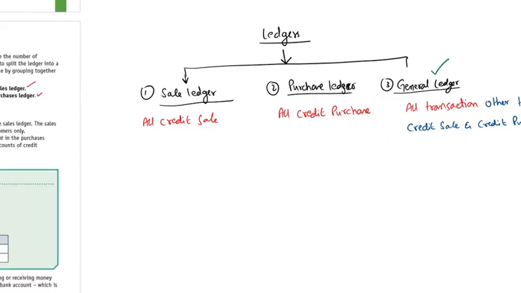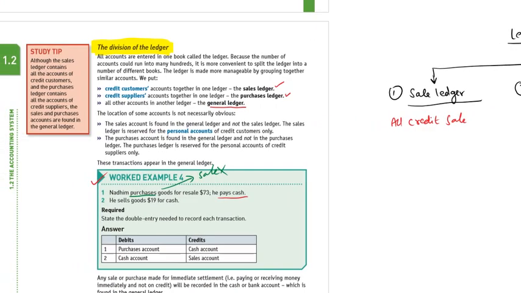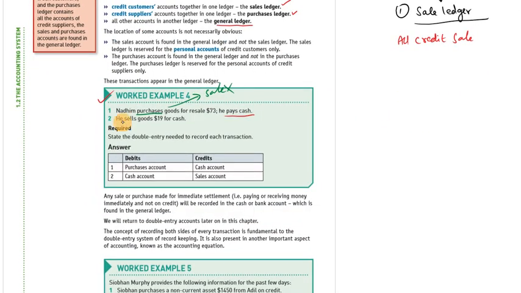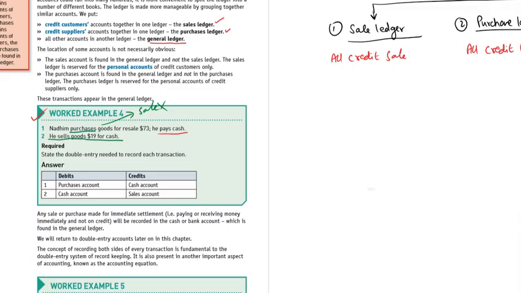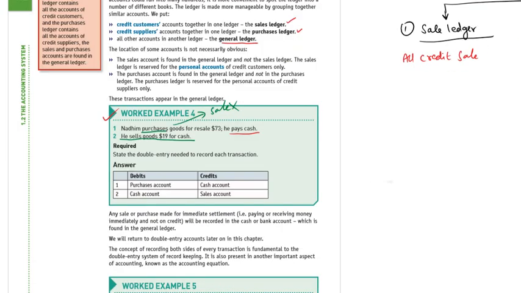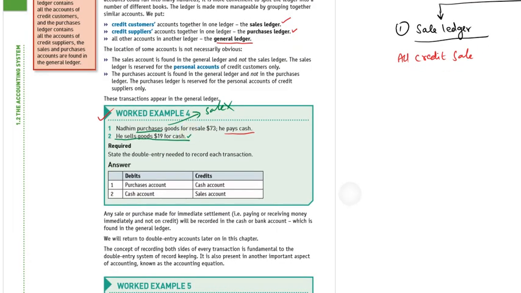Okay. So the second: Nadim sells goods, $19 for cash. Where do we record this transaction? In the sale ledger, purchase ledger, or journal ledger? Read this transaction again and now tell me.